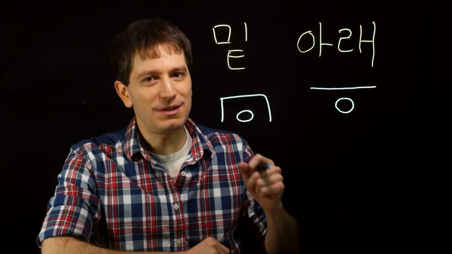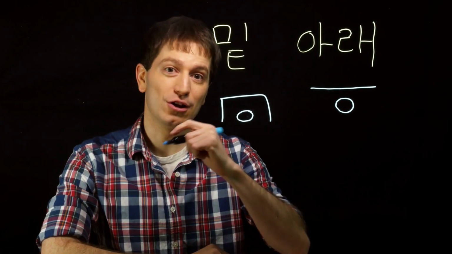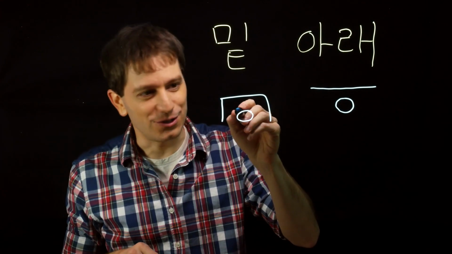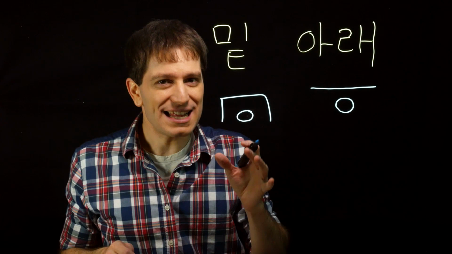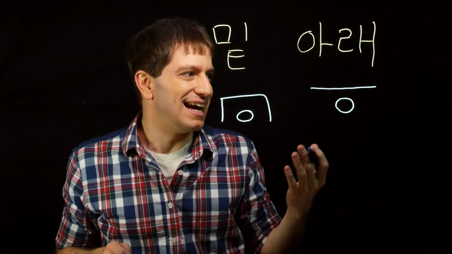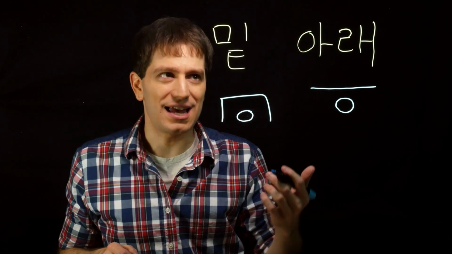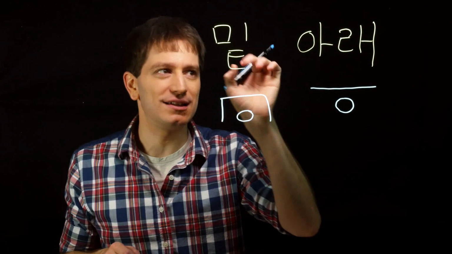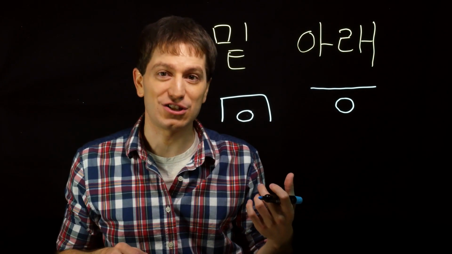So then you might be looking at this and thinking, oh, well, that's easy. Anytime I want to say below a bridge or below a table, I'll use this. And anytime I want to say lower than something, I'll use this. However, that's not actually how these words are used in regular Korean, and they have a bit more flexibility to them. Most of the time, you can use either 밑 or 아래 and be correct in pretty much every situation.